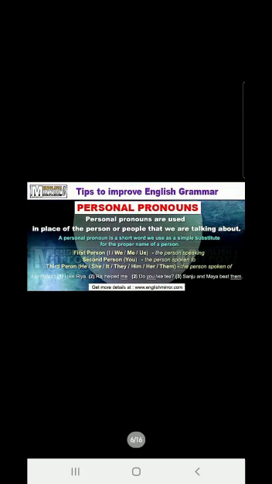Then we even learnt about personal pronouns in the last class. Children, personal pronouns are used in place of the person or people or thing that we are talking about. And in this we have seen personal pronouns of first person, second person and third person. So first person is the person who's speaking.